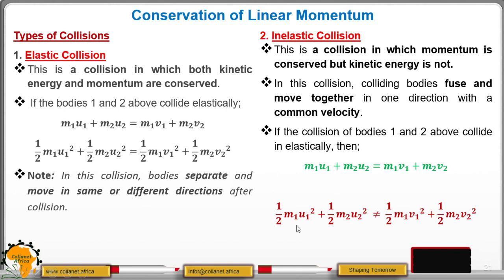That is why we are saying a half m1u1 squared plus a half m2u2 squared is not equal to a half m1v1 squared plus a half m2v2 squared. In other words, the kinetic energy before collision is not equal to the kinetic energy after collision. Kinetic energy is not conserved.